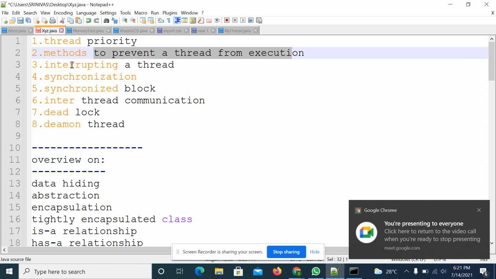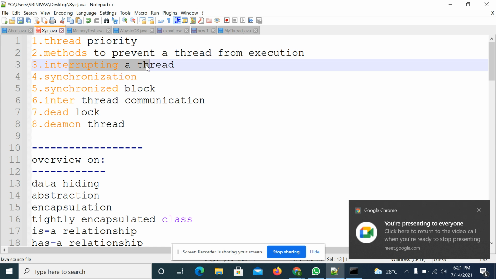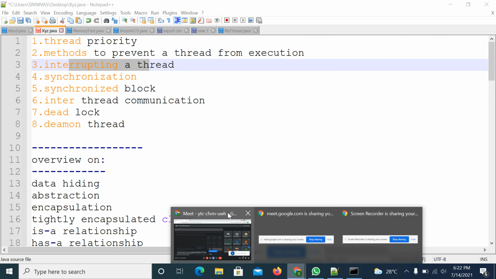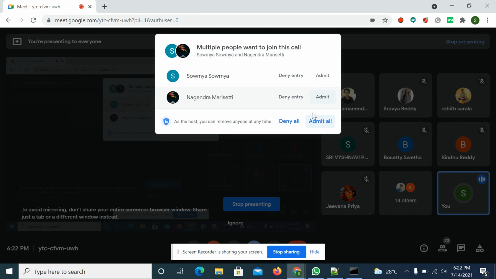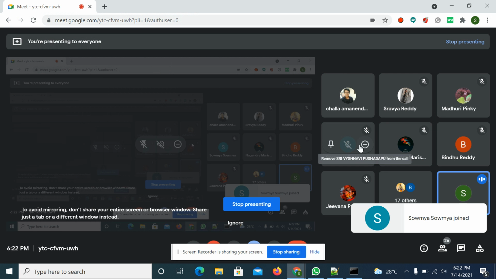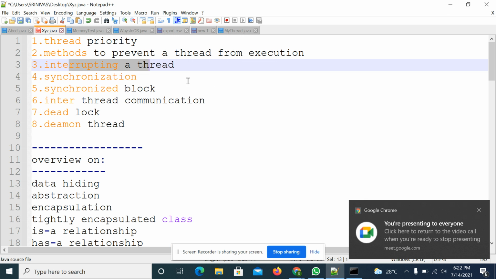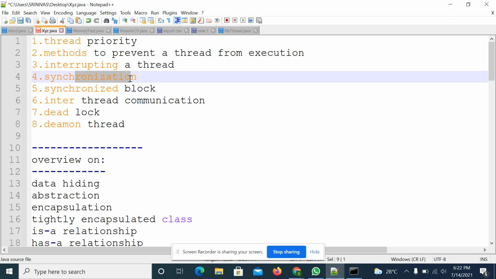Next, there is the interrupt method. Suppose a thread is in waiting state, say for half an hour. If you want to interrupt it, instead of wasting that much time, how do you interrupt that thread? There is a method, the interrupt method. We'll discuss that. The synchronization topic is there.